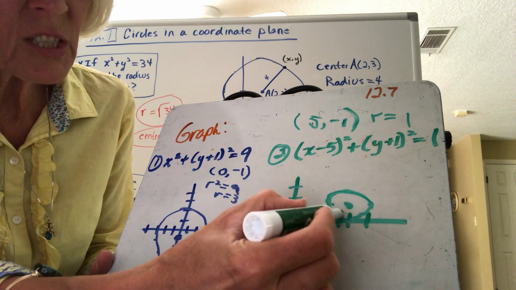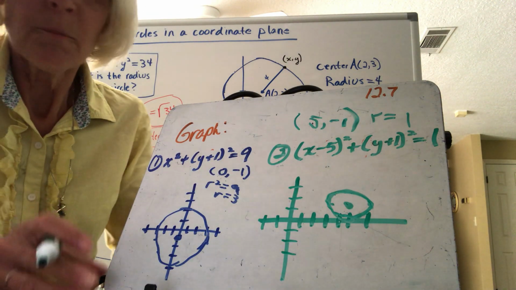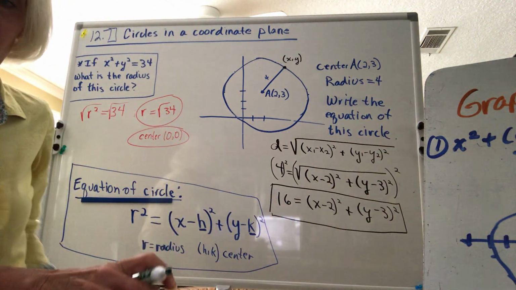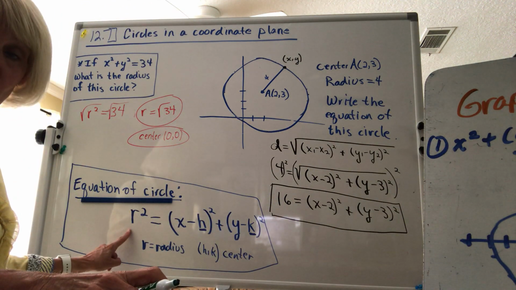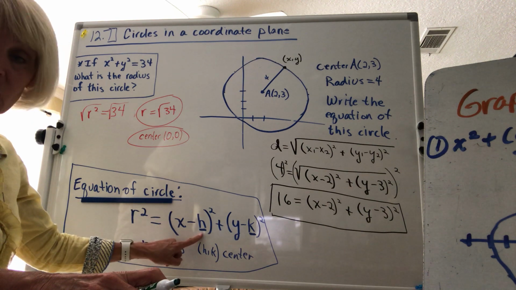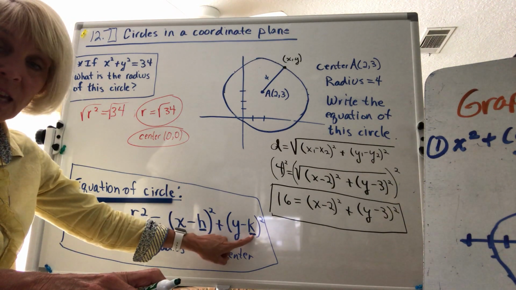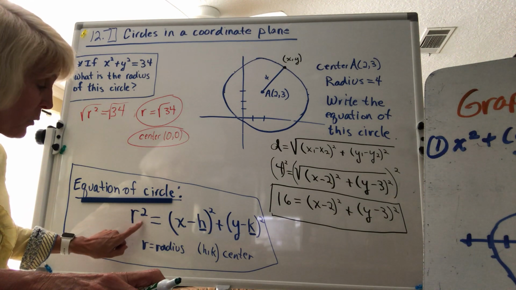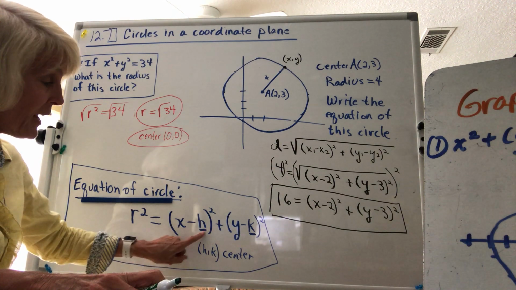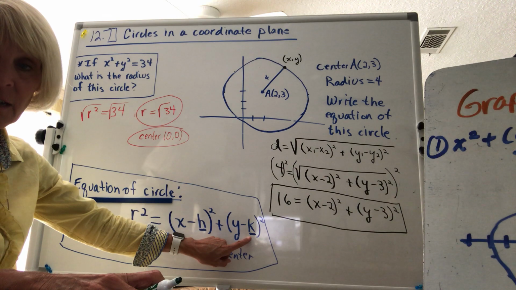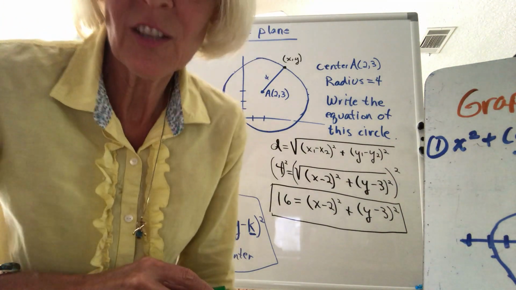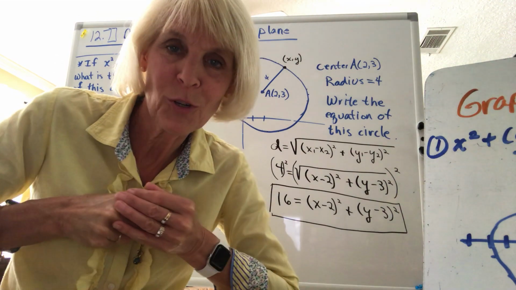Now, I know those are simple examples to show you, but I want to make sure that you understand that it is that simple. All we're really looking at is r squared equals x minus h squared plus y minus k squared, where the radius is the r, so that's going to be my squared term, and my h and my k are what is being subtracted in here because of my distance formula. Let's look at some more examples looking at your reteach worksheets.